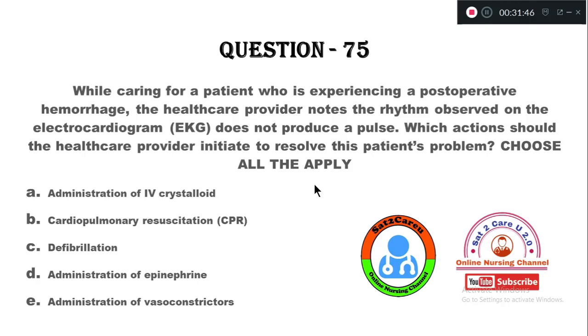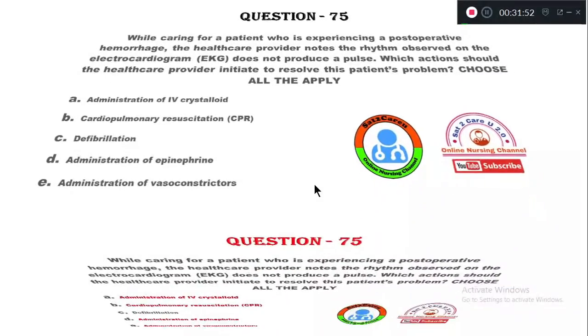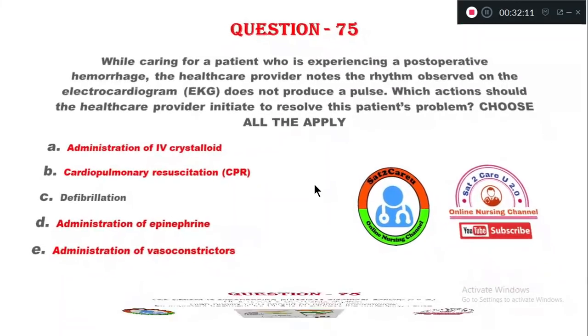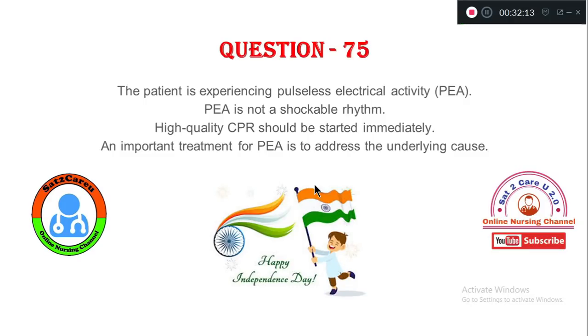Vasoconstrictors. So for this client, we need to do the procedures as mentioned here. We need to administer IV crystalloids, and cardiopulmonary resuscitation to be initiated when he does not have a pulse, and administration of epinephrine and administration of vasoconstrictors. So all these we need to do. Question number 75.